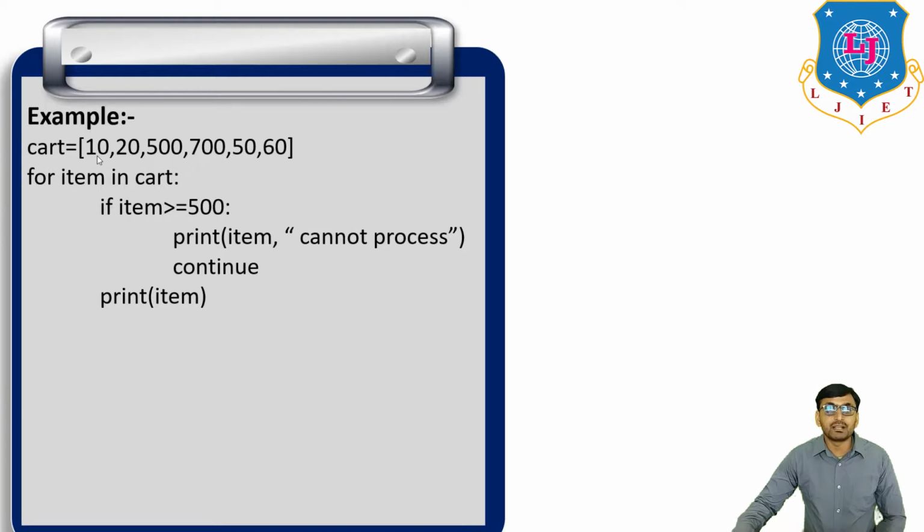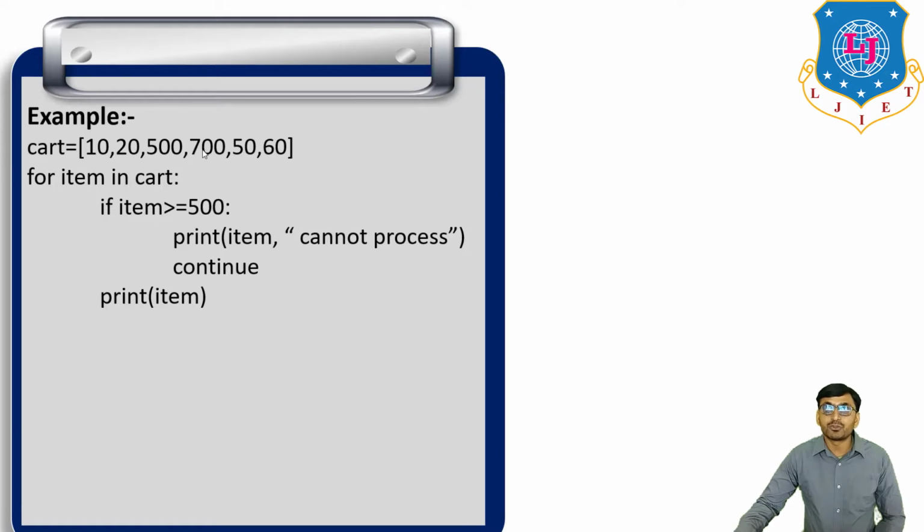So for item equal to 10, is this condition satisfied? No. So print 10. Then item is equal to 20. Satisfied? No. So print 20. Then item is equal to 500. This condition is satisfied, so print 500 cannot process. Here if it is 500, it comes here. So 500 cannot process, and skip the 500 value.